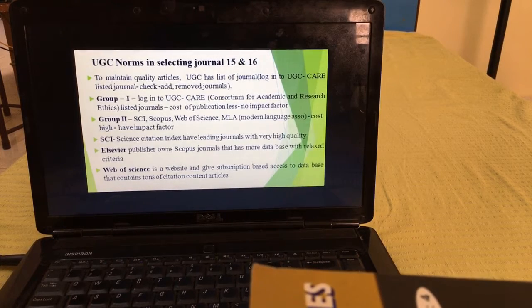The cost of publishing is very high here, and the impact factor also is very high. These are all listed journals. SCI means Science Citation Index. They have all the leading journals with very high quality. Elsevier is a publisher and they own the Scopus journals, which have a much bigger database, and their criteria are a little relaxed. But Web of Science is a website, and you subscribe, and only after that can the data be accessed. Here the citation is very high, and you can also look at Web of Science journals.